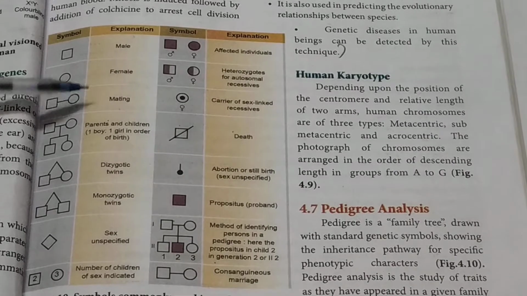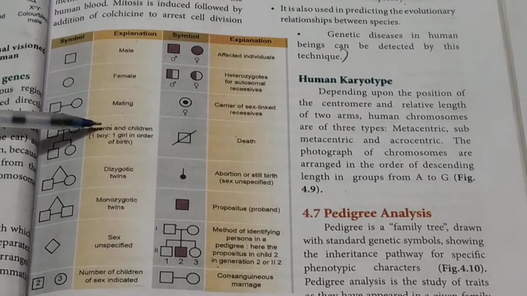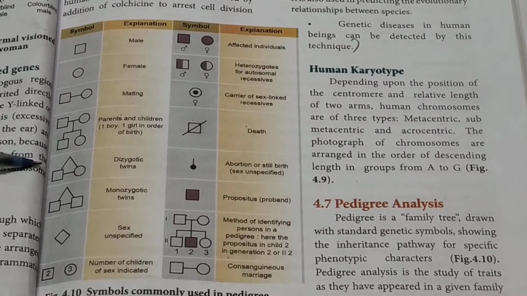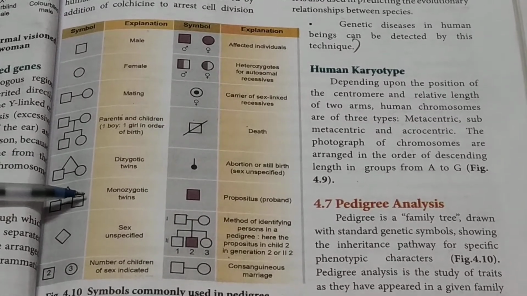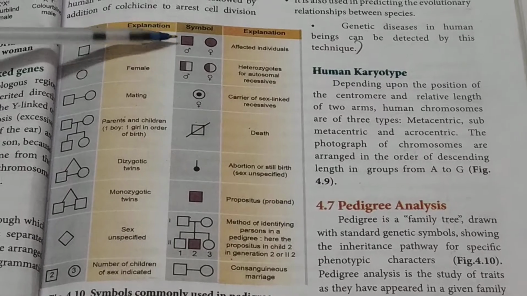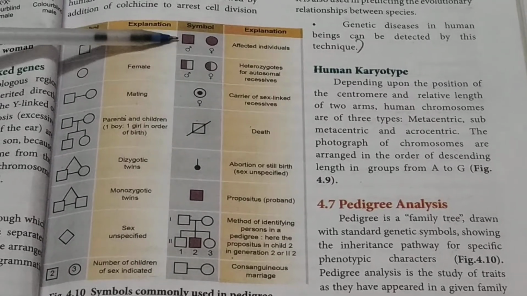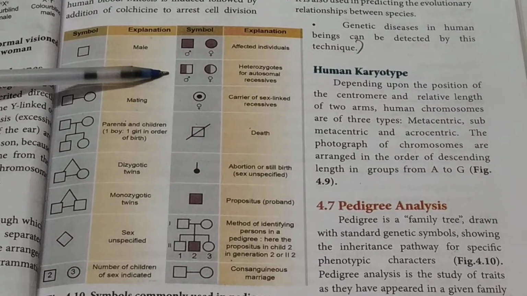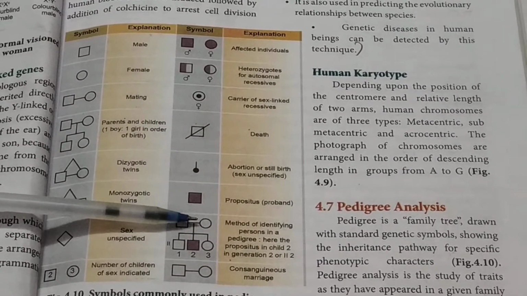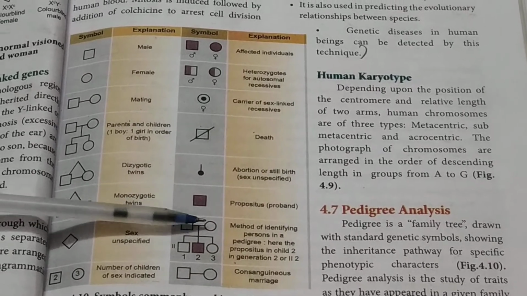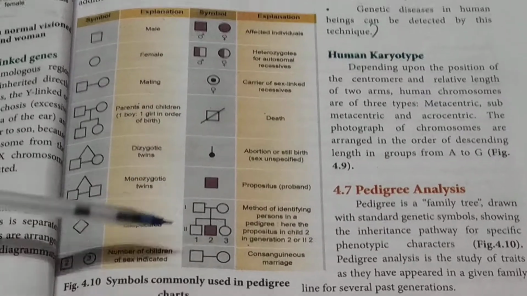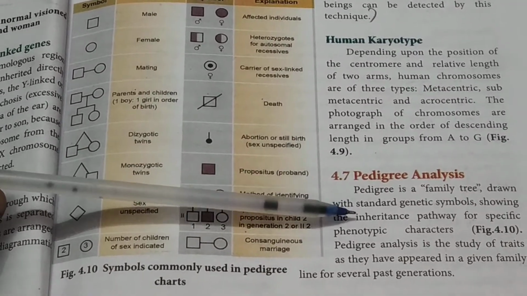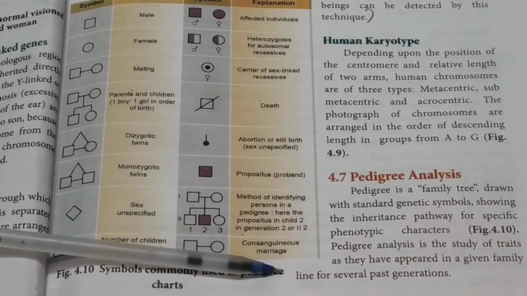Females, mating, and dizygotic twins are represented with symbols like this. Monozygotic twins too. The affected individuals are shaded, and heterozygotes are represented like this. So how the trait appeared in the family and how it is passed on through several generations, we can study with the help of pedigree analysis.